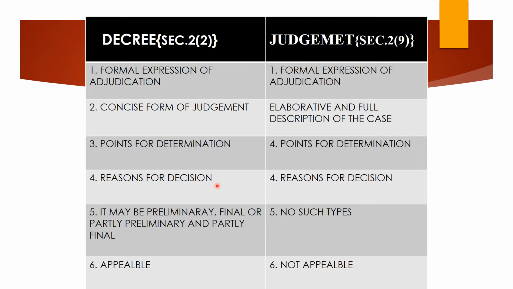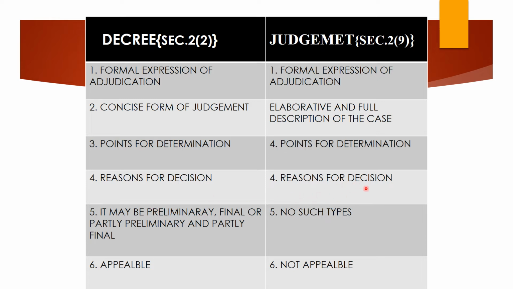He may feel that those grounds may be correct, or those grounds may not be correct. It is given because laymen will be there. First of all, it is nothing but a natural justice principle. You must know why the decision has been passed against you. If you feel that the ground on which the court has taken the decision is right, you may not even approach the higher court. If you feel that the ground on which the decision is taken by the court is wrong, and you are feeling aggrieved by that, there is a chance that you can move to the appellate court. These are the reasons for the decision.